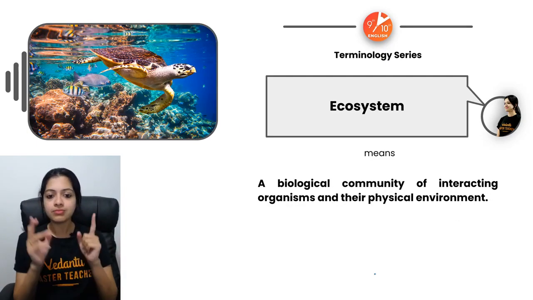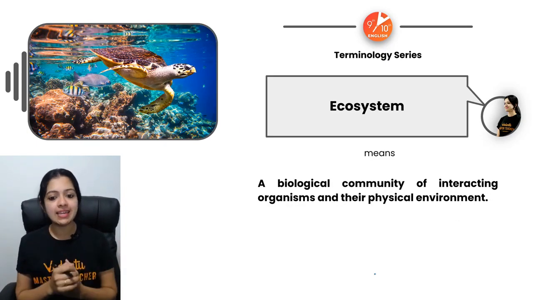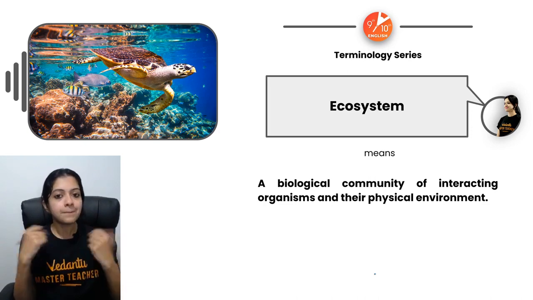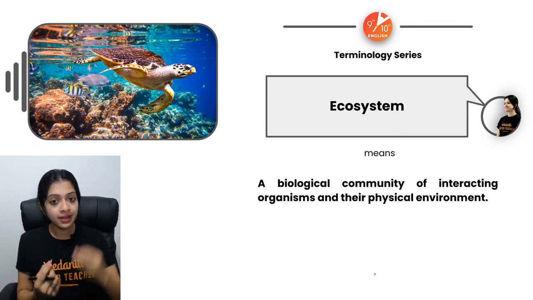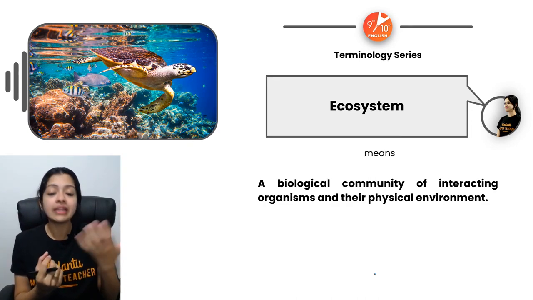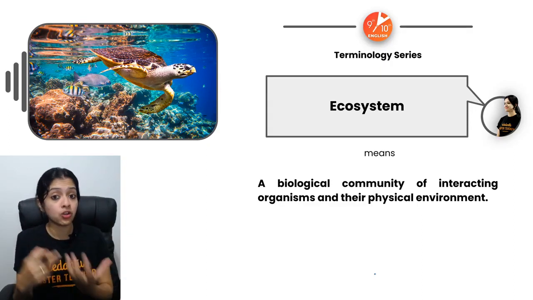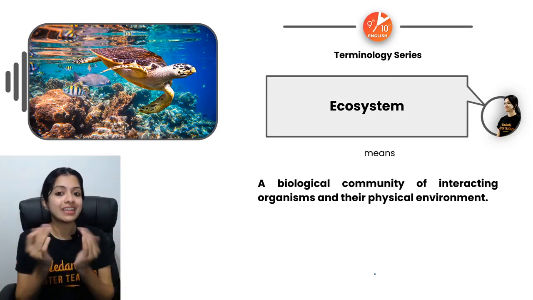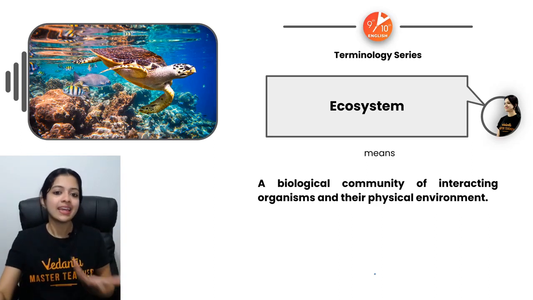Okay, now ecosystem. What is the ecosystem? Well, basically it is the biological community wherein biotic or living things and abiotic or non-living things interact with each other. We call this the ecosystem.